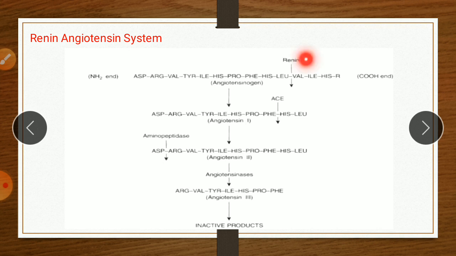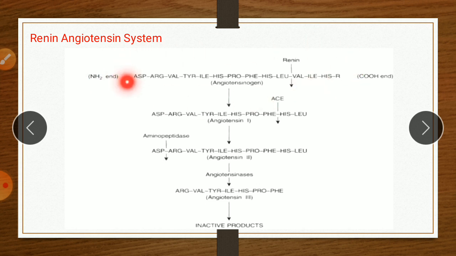So here the reaction is given. The renin angiotensin system is a physiological pathway. Here the starting material is angiotensinogen, which is an alpha globulin containing 450 amino acids. But the most important portion of this angiotensinogen is this one, the first 10 amino acids of angiotensinogen.